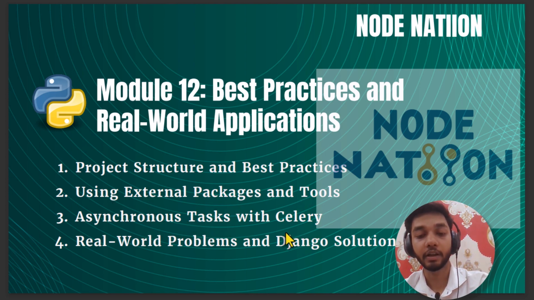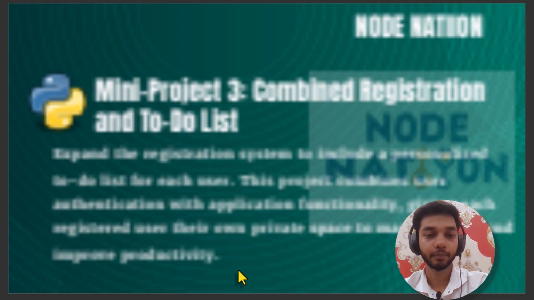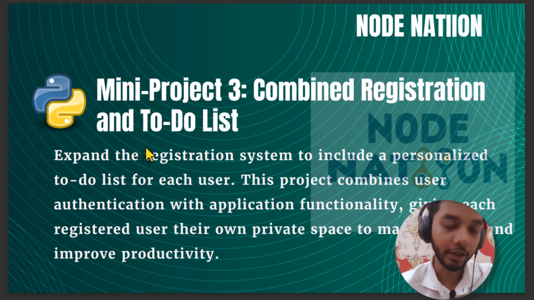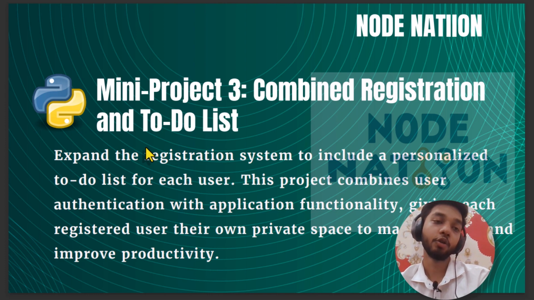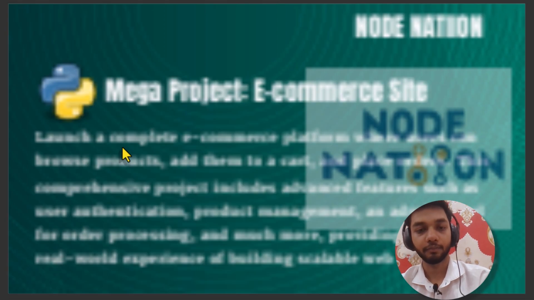asynchronous tasks with Celery. This is a very important topic in Django, along with some real world problems and Django solutions. Now we are going to create our third mini project, which is going to be a combined registration and to-do list. In this mini project, each user has their own to-do list, and each of them can manage their own to-do list and tasks.